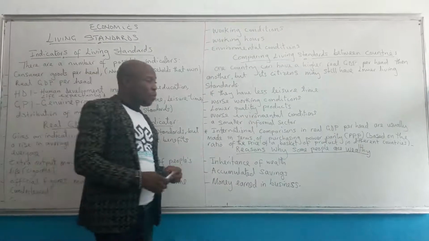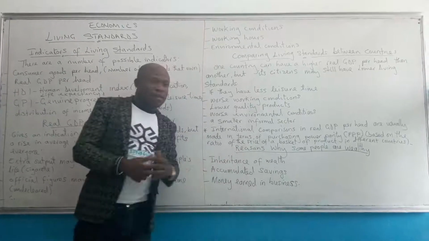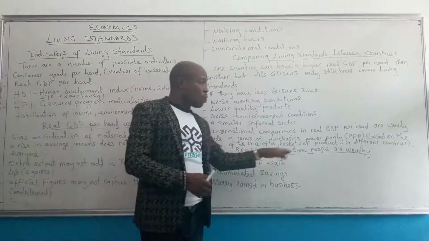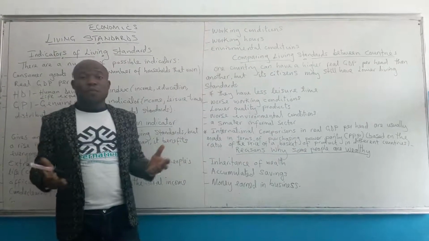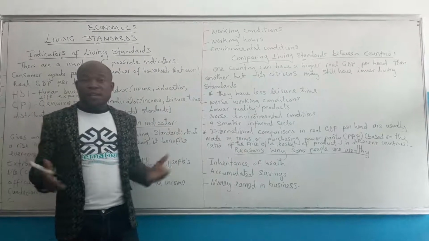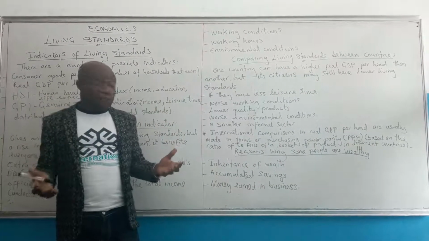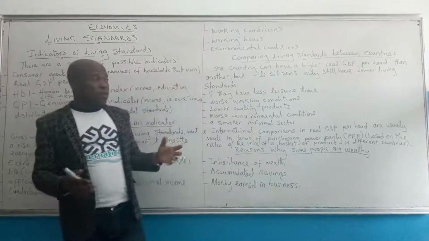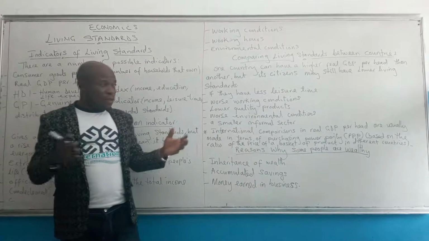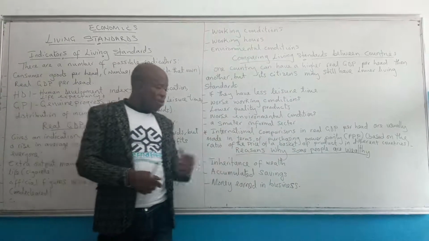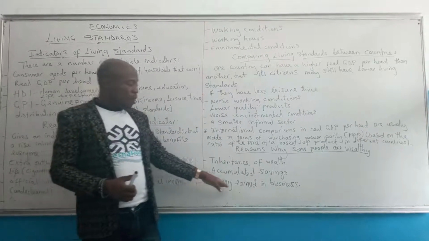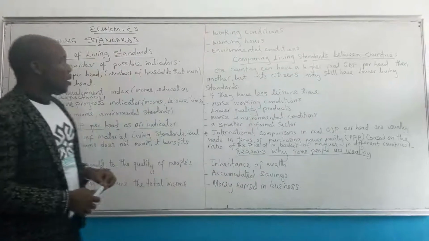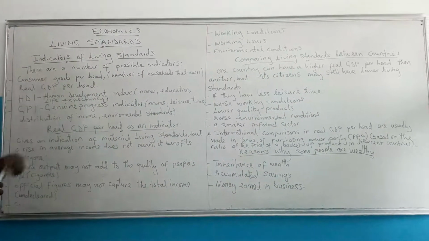Why are some people wealthy? It's simple. It could be as a result of inherited wealth. You could have inherited wealth from your parents or grandparents, which is going to make you wealthy. Then there is accumulated wealth, accumulated savings. You might have saved money in the banks, so it could make you wealthy, and also money that is earned from business.